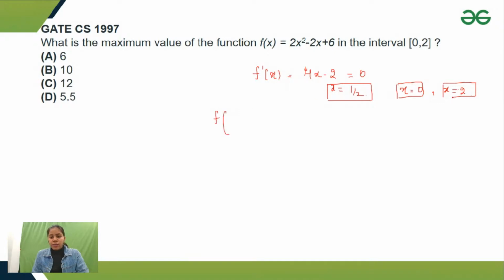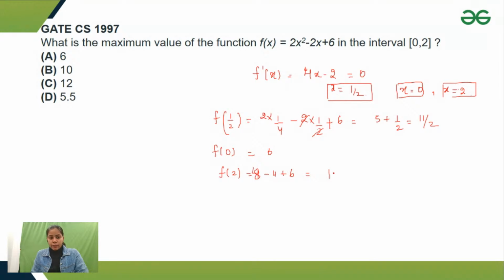I'll find the values at all these points. So f of 1 by 2 would be 2 into 1 by 4 minus 2 into 1 by 2 plus 6. I'll get 6 minus 1, that is 5, plus 1 by 2, that is 11 by 2. And f of 0 would be 6, and f of 2 would be 8 minus 4 plus 6, so that would give me 10. So you can see that out of these three values, 10 is my maximum value.